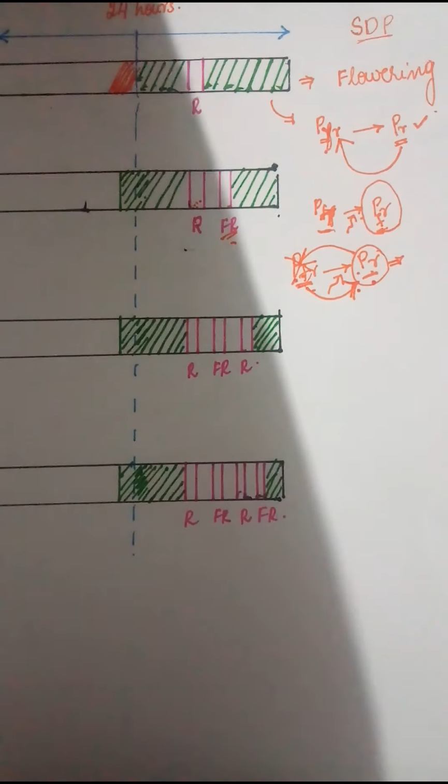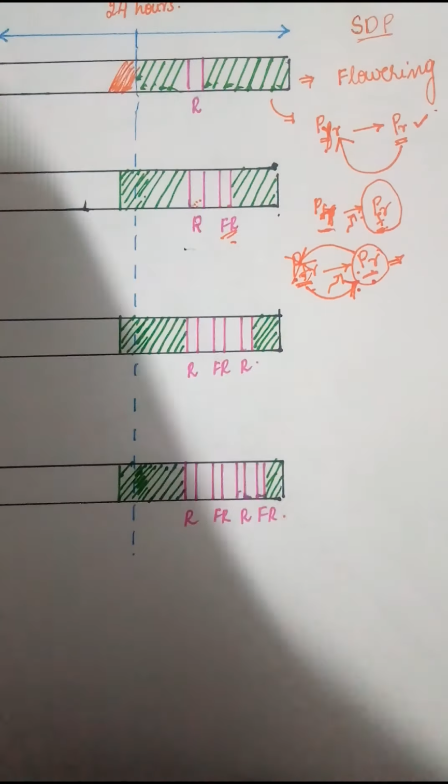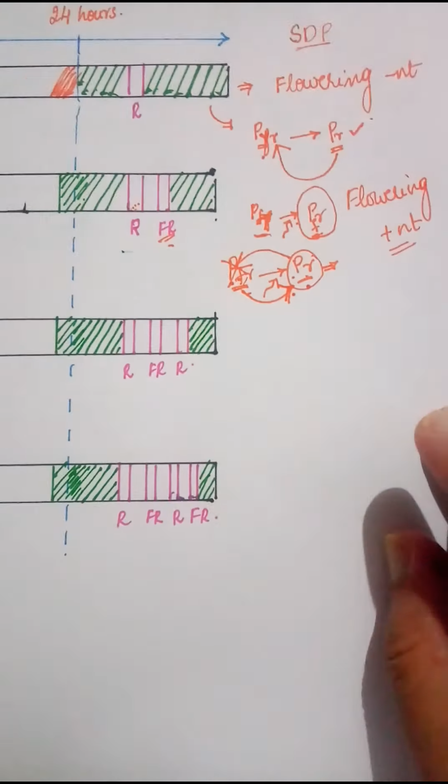It will help in flowering. Obviously we know that it is going to help in flowering. So in the second case, flowering is present or absent? In the second case, flowering is present. I hope you're getting it. Flowering is present. Now let us come to the third condition.